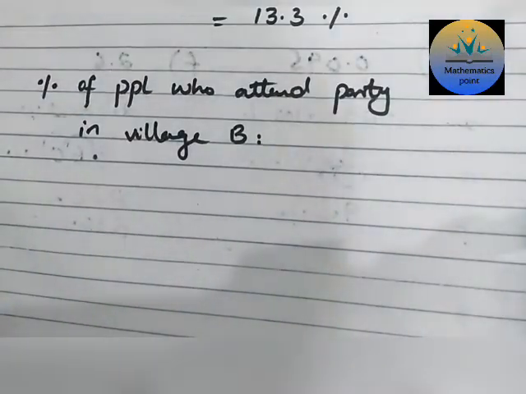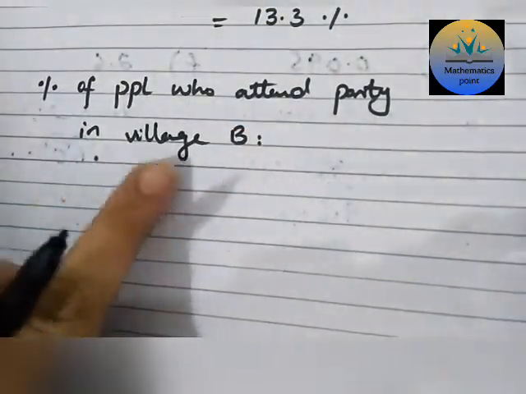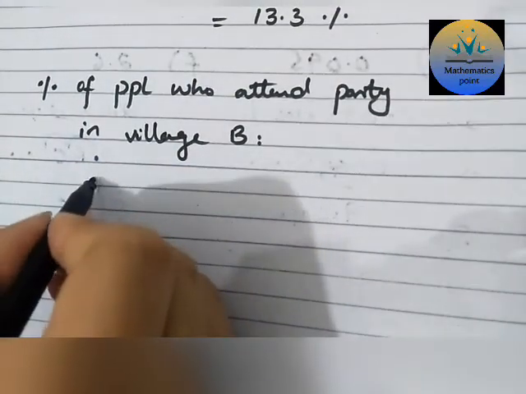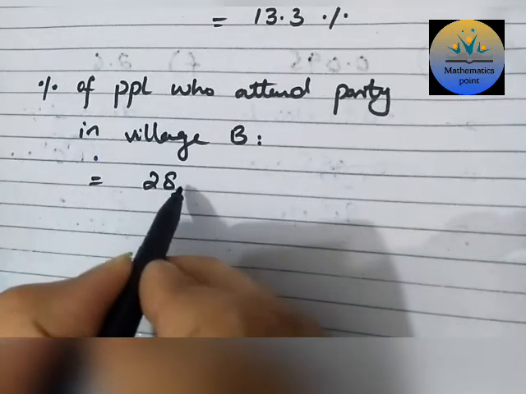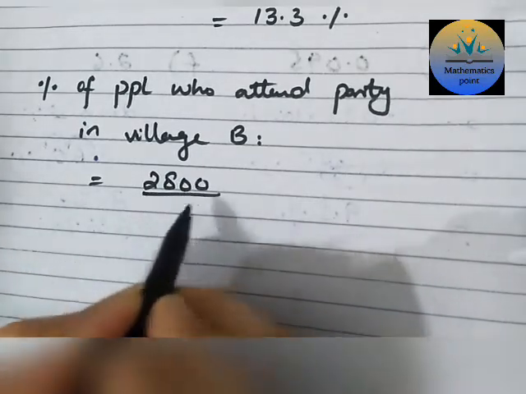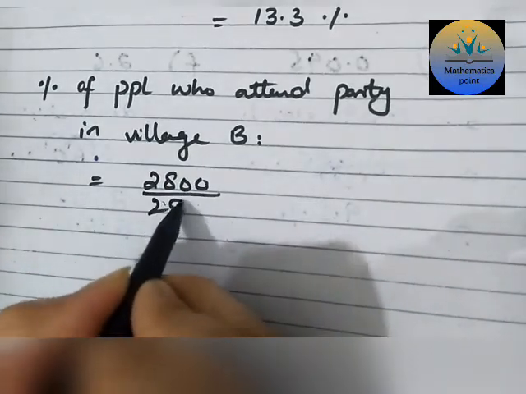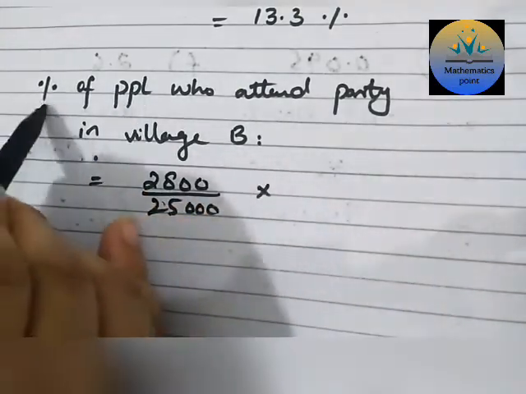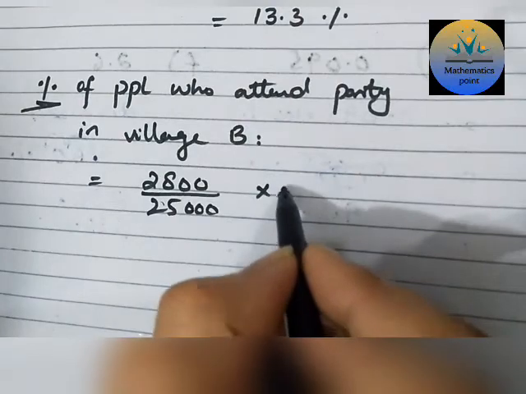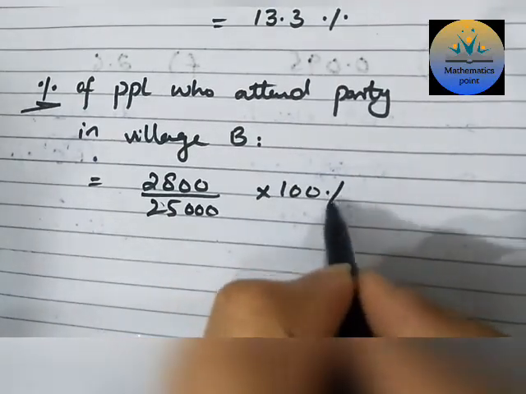Percentage of people who attended the party in village B. The total number of people that attended the party on that specific day was 2,800 out of 25,000, and we have to find the percentage. For percentage, we multiply the term by 100%.